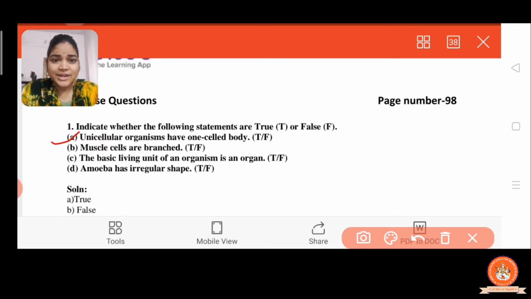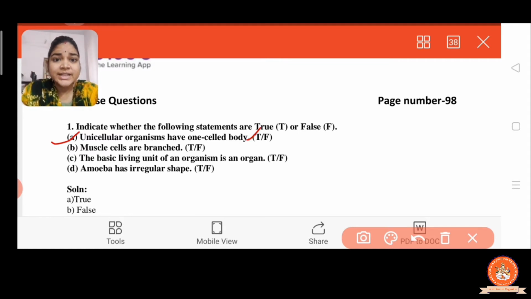Unicellular organism has only one cell, whereas multicellular organism has many cells. It means one, or it means more than one, right? So the answer is true.